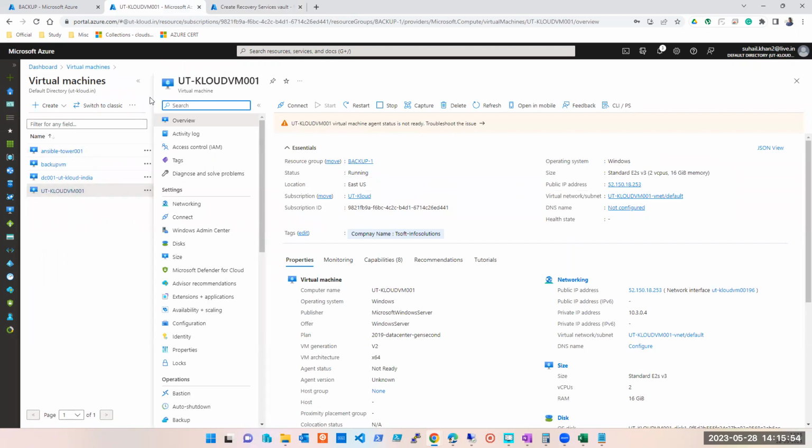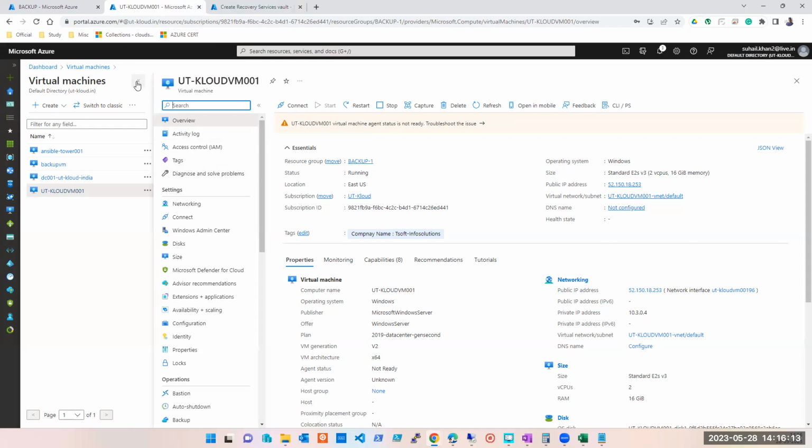Same subscription. No, same resource group, it's not needed. Same subscription, to an extent, it's fine, because we are talking about Azure virtual machines, right? So okay, same subscription, it's fine. Same resource group, it's not needed.